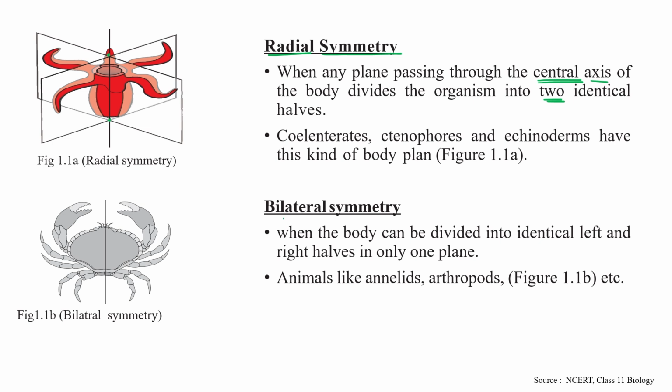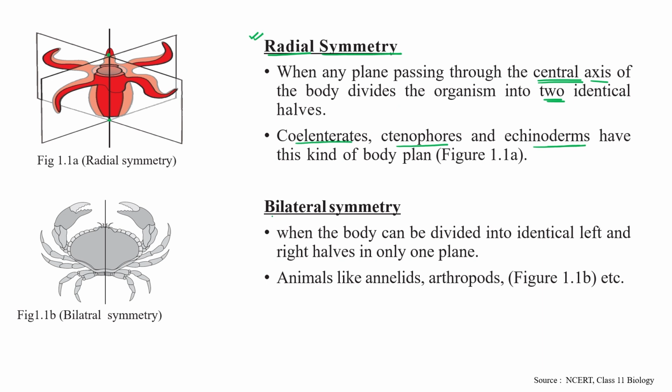This type of category is known as radial symmetry. And Coelenterata, Ctenophores, Echinodermata, meaning starfish, come under this category, right? They have this kind of body plan, radial symmetry, when any plane passing through the central axis of the body divides the organism into two identical halves.